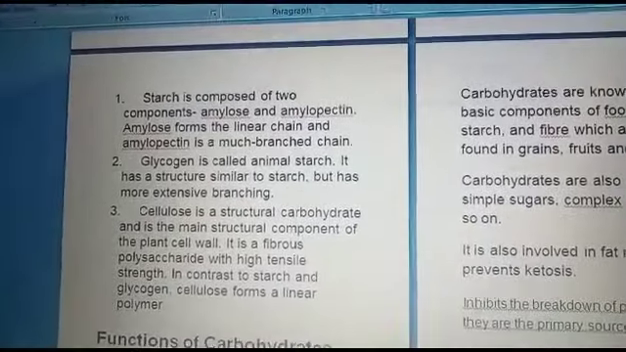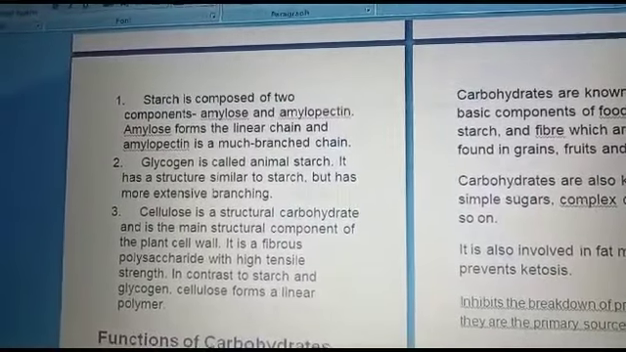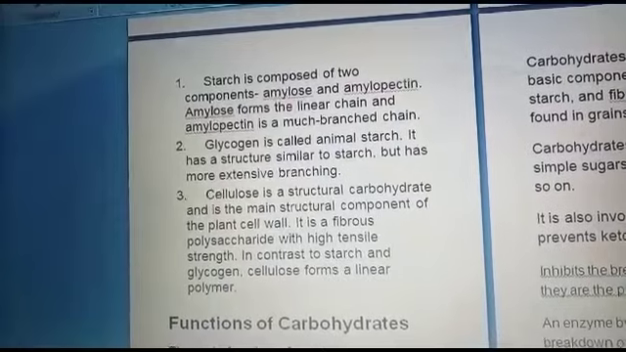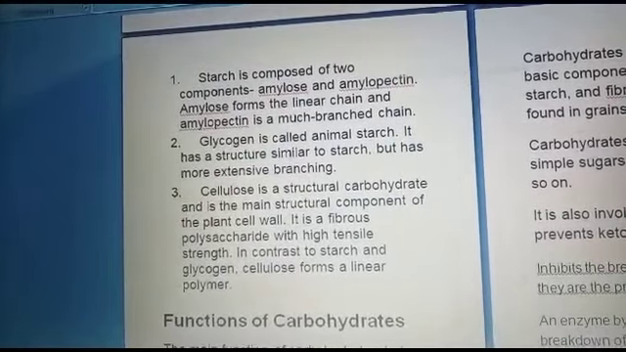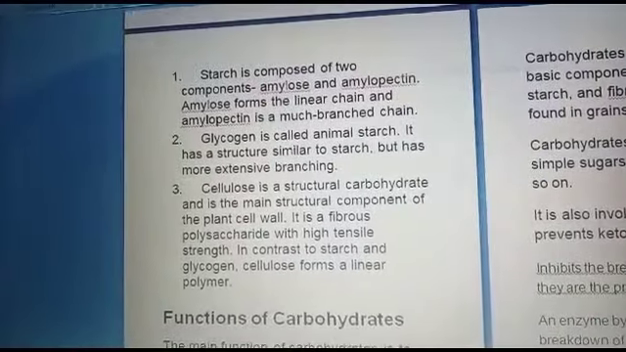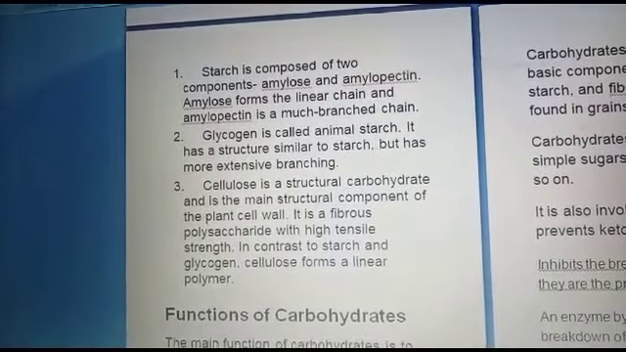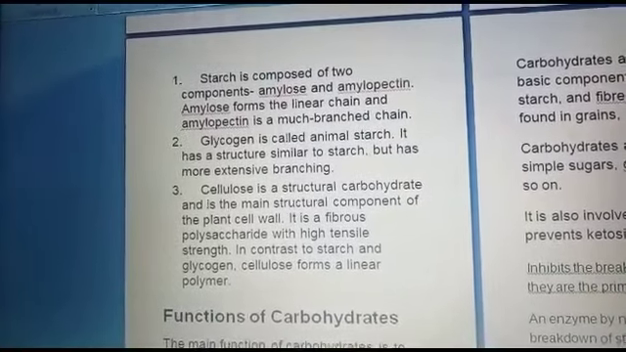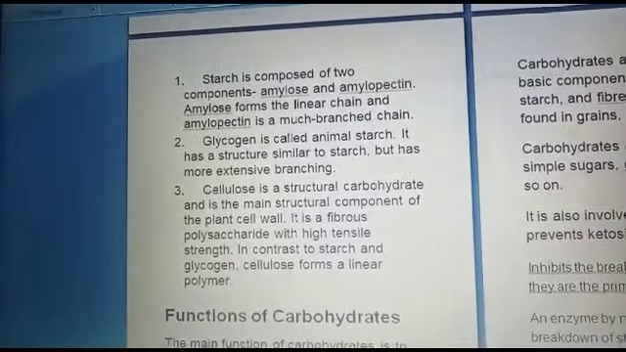Now in polysaccharides, one of the examples is starch. Starch is composed of 2 components, amylose and amylopectin. Amylose forms a linear chain and amylopectin is a much branched chain. The second one is glycogen. Glycogen is also called animal starch. It has a structure similar to starch but has more extensive branching.